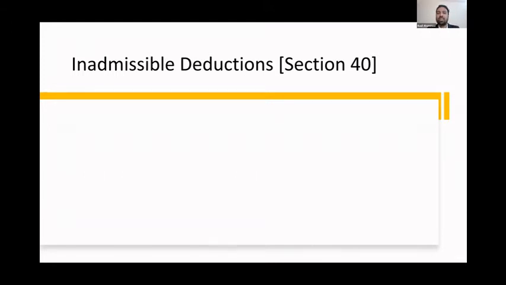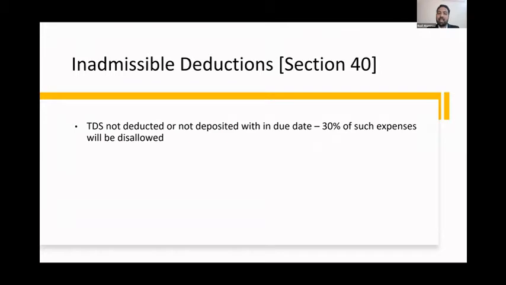So now we are going to discuss those expenses which are actually inadmissible. One such expense: if TDS is not deducted or not deposited within the due date, 30% of such expenses will be disallowed. We will look into TDS more in detail later on. So just remember this particular part.